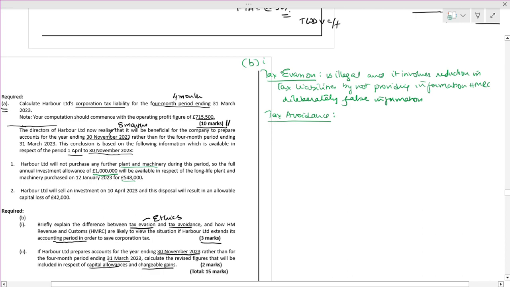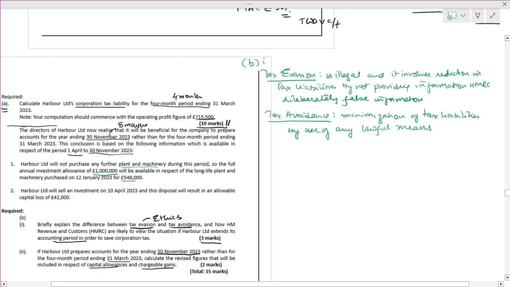Tax avoidance is nothing but minimization of tax liabilities by use of any lawful means.